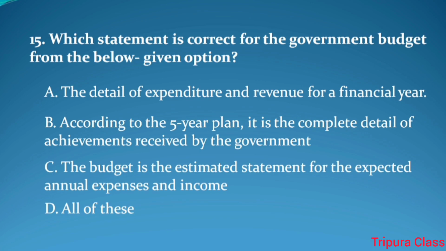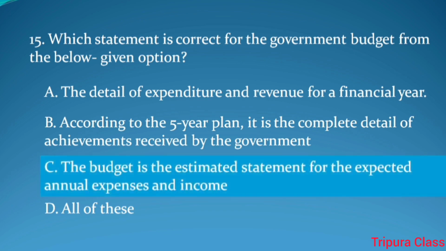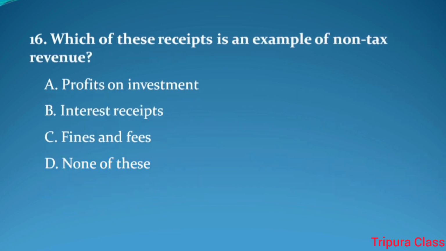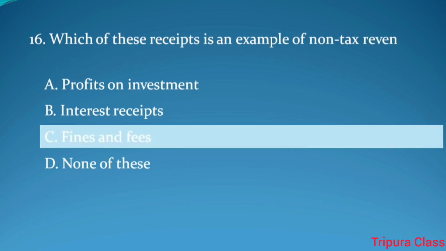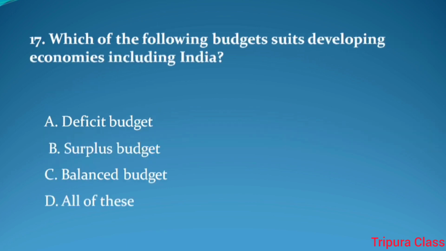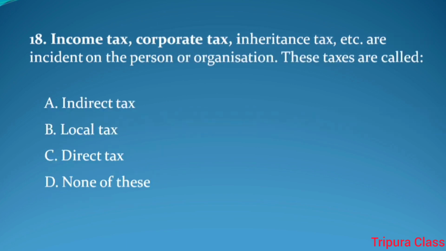Question number 15. Which statement is correct for the government budget from the below given option? Answer. The budget is the estimated statement for the expected annual expenses and income. Question number 16. Which of these receipts is an example of non-tax revenue? Answer. Fines and fees. Question number 17. Which of the following budgets suits developing economies including India? Answer. Deficit budget.